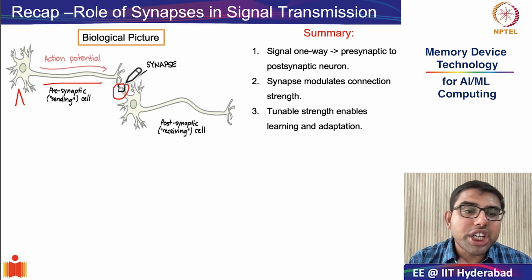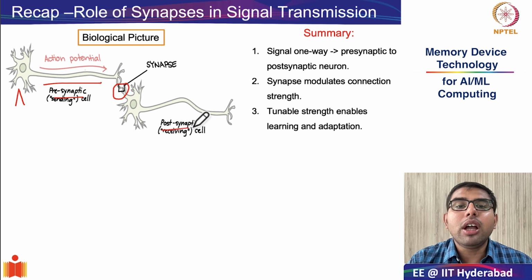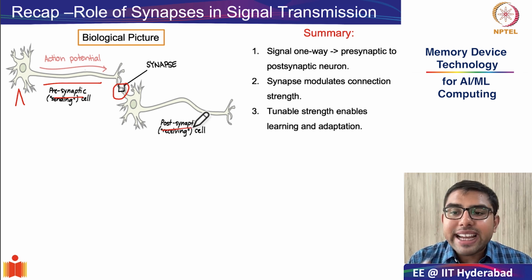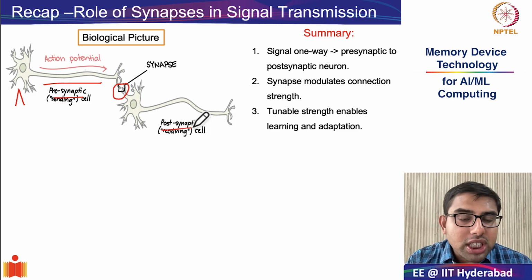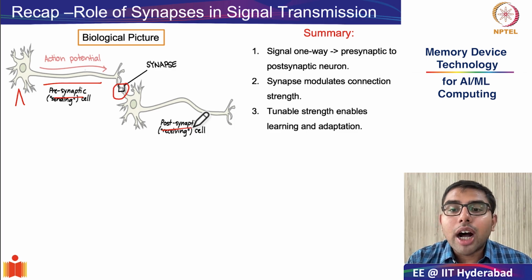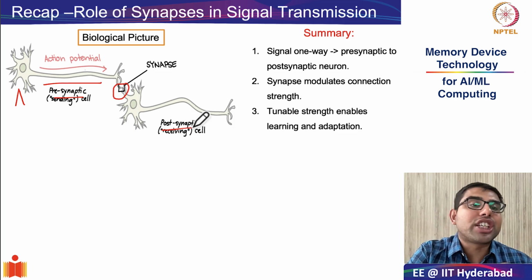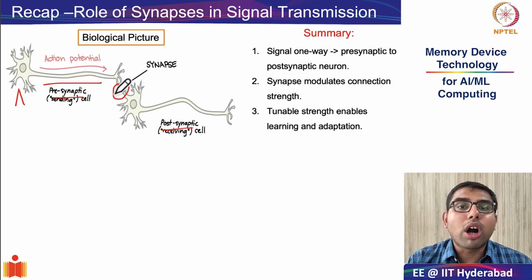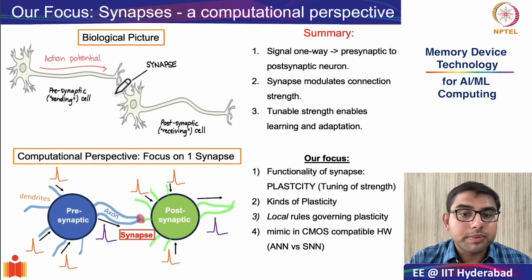The synapse is the junction between the so-called presynaptic neuron and the receiving postsynaptic neuron. And at this junction, the synapse, the signal is either passed forward, strengthened, weakened, or even blocked. So while neurons are generating these spikes, the synapses essentially are deciding how strongly the next neuron responds to the action potential generated by the presynaptic neuron. And we will see what this is in detail in today's class.